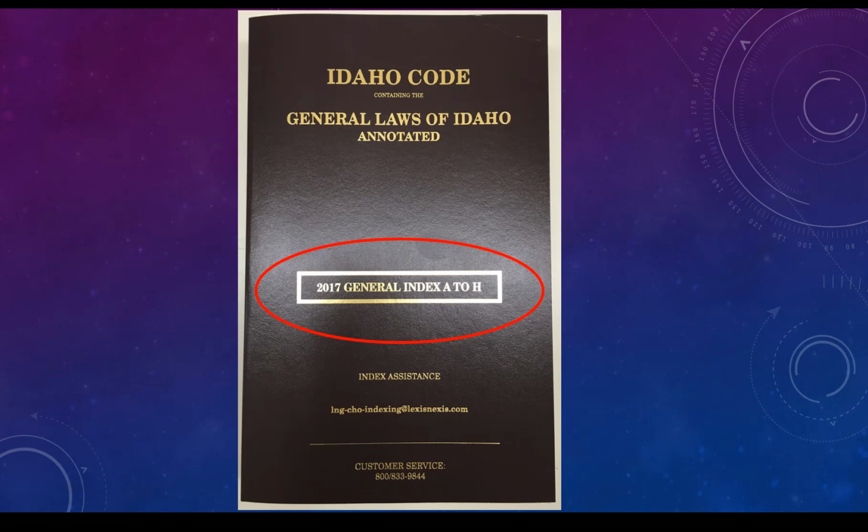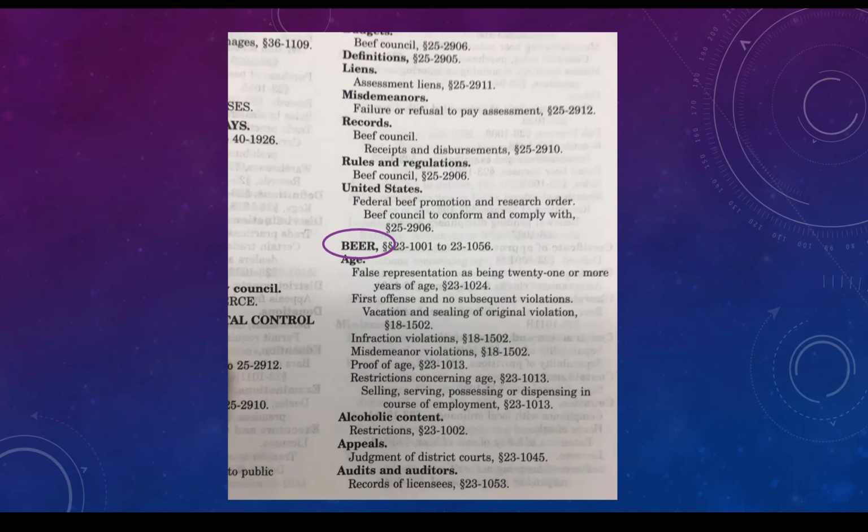We're going to find the statute about alcohol content of beer, so I've selected the index volume for letters A to H. First, we look up beer and check the various entries. When we find the listing for alcoholic content, we see that the relevant statute is at Title 23, Section 1002.